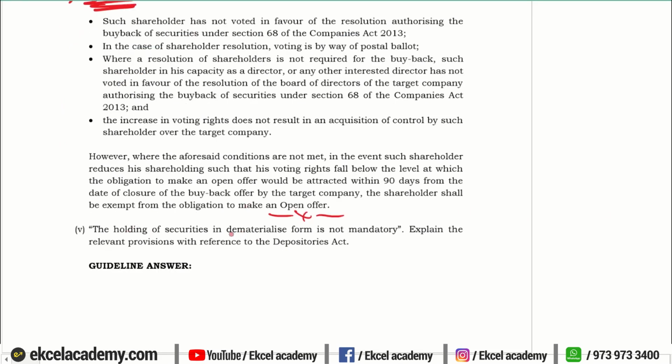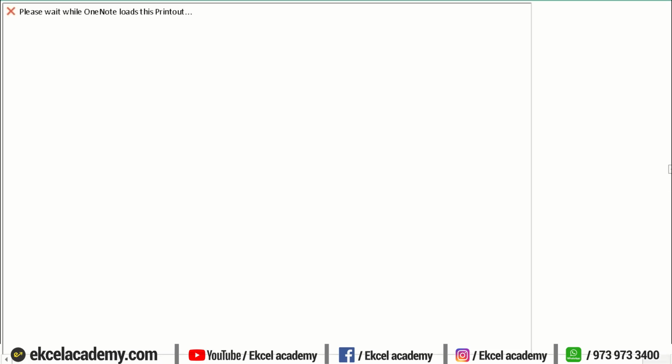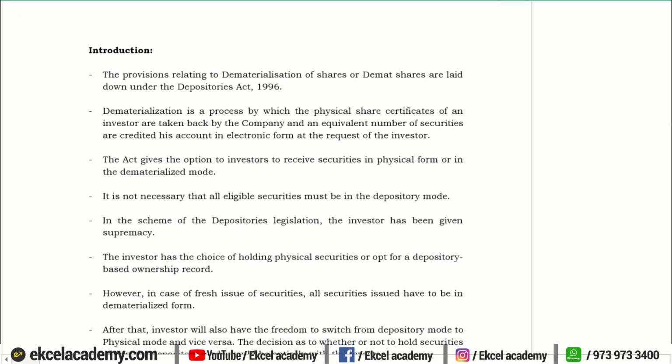Next, the holding of securities in dematerialized form is not mandatory. Explain the provisions with the help of the Depositories Act, right? So you have to state whether the statement is true or false, right? So we will justify our answer by stating the provisions of the Depositories Act.